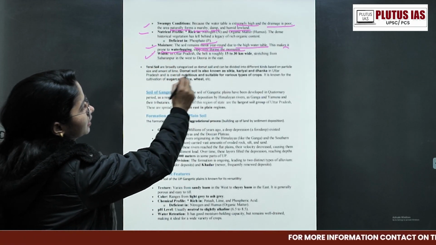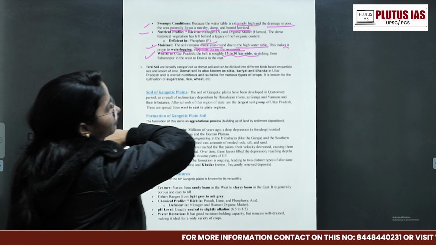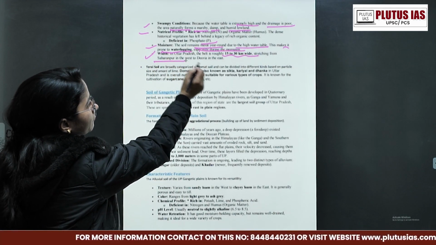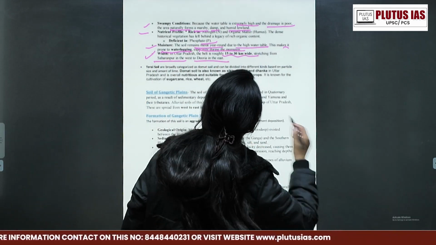What is its width? It is a belt roughly 15 to 30 kilometers wide, stretching from Saharanpur in the west to Deoria in the east. Okay, that is its stretch.